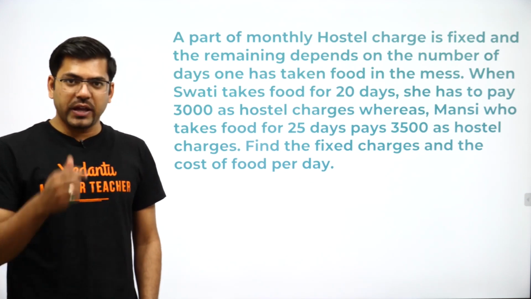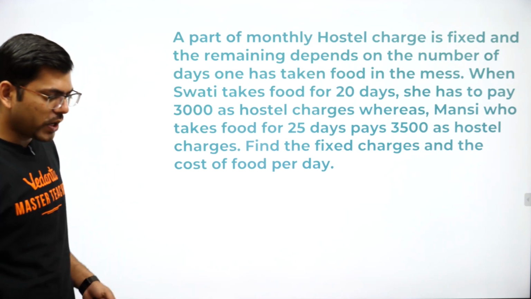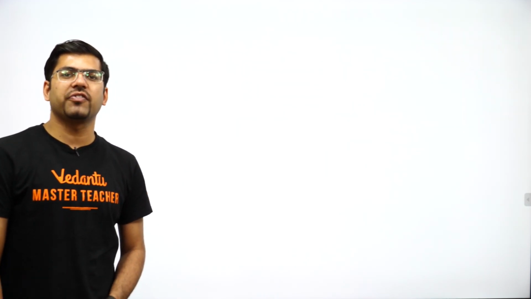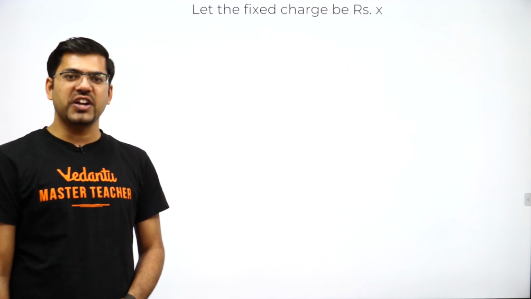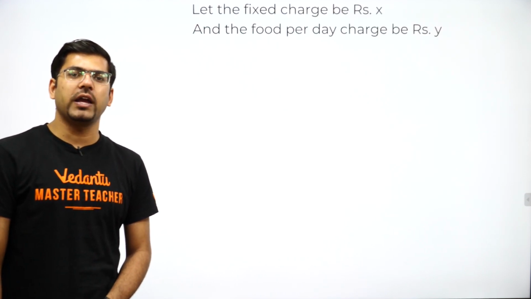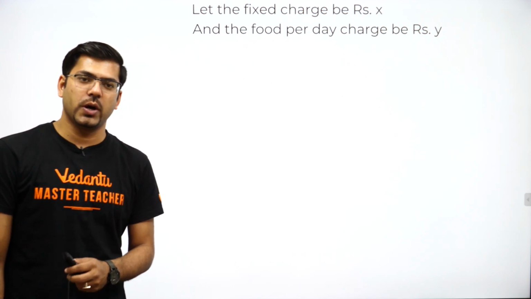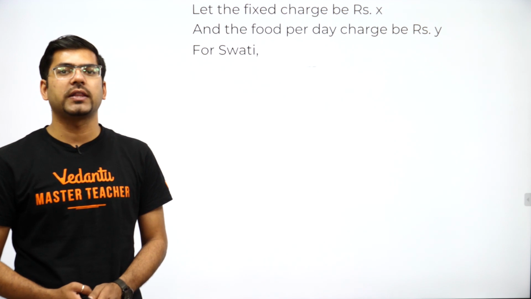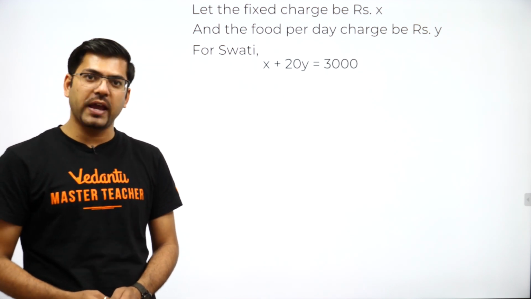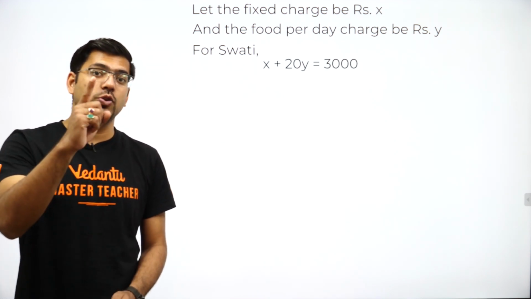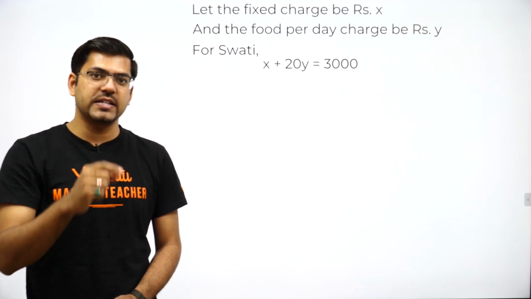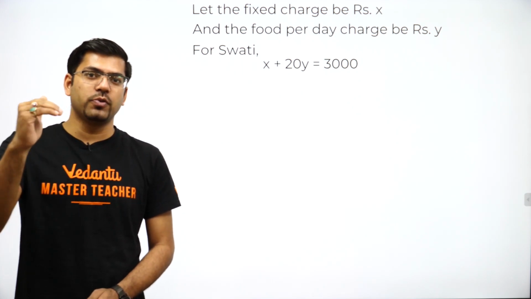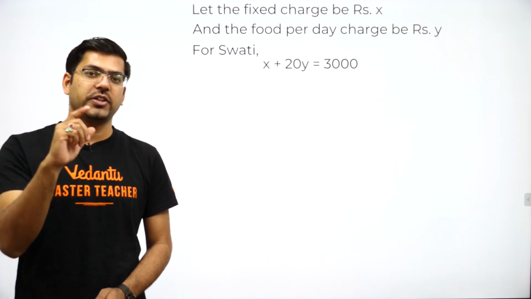So guys, very easy. Every student, every occupant has to pay a fixed charge. So I will just assume that the fixed charges be X and the charge for food per day would be Y rupees per day. Okay, so food per day charge is Y rupees. Now I'll write the equation for Swati. For Swati, she has to pay X rupees fixed and she has consumed food for 20 days. So for 1 day, if it is Y, for 20 days it would be 20 into Y. So fixed charge plus food charge gets the total bill of 3,000 rupees.